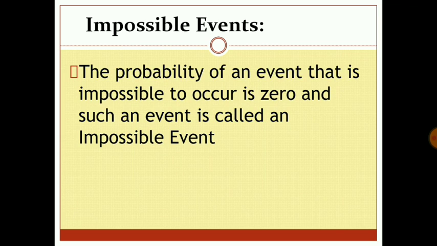Let us take up some examples of the impossible events. The probability of an event that is impossible to occur is 0, and such an event is called an impossible event. Let us take up one example. If today is Monday, then the probability that tomorrow is a Wednesday, or a Thursday, or a Friday, is 0. There is no possibility that if today is Monday, tomorrow can be a Wednesday. It has to be a Tuesday only. So the probability of having a Wednesday tomorrow if today is Monday is 0, and we call such an event an impossible event.